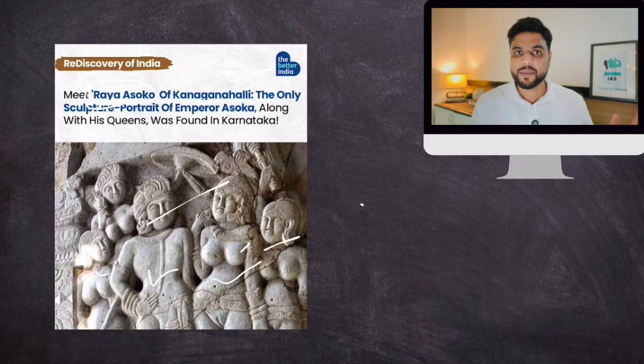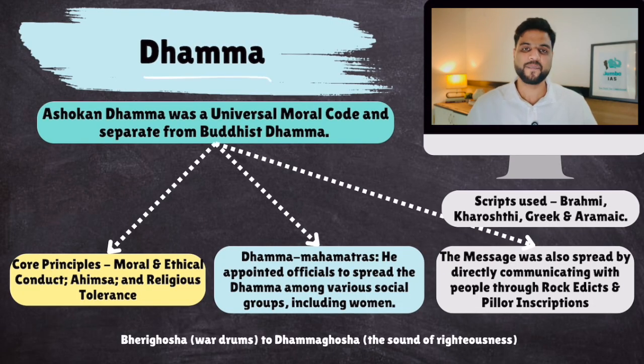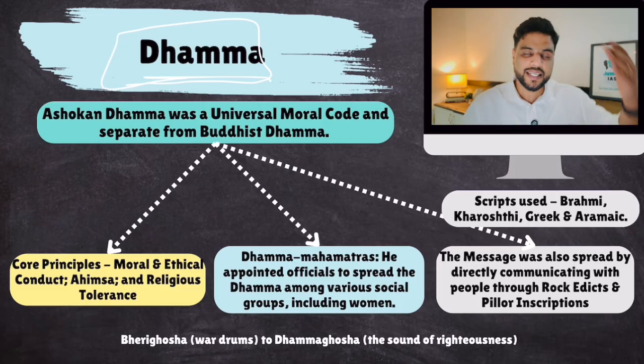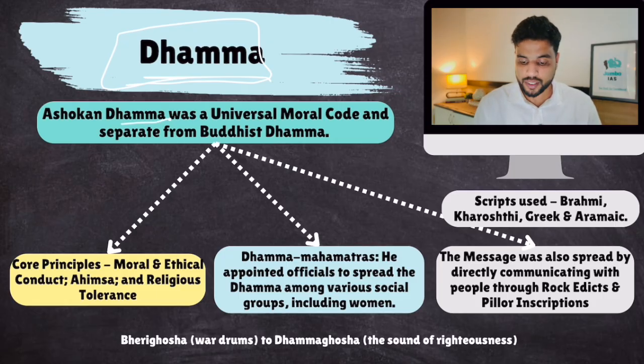Then the thing that sets him apart is Dhamma. Basically, what is Dhamma? In Buddhism, there is Dhamma, which is all the duties that a Buddhist person has to perform. Ashoka gave his own Dhamma, which was inspired from Buddhism, but it was not Buddhist Dhamma. It was a Dhamma for his citizens, like a constitution of sorts: these are your rights, these are your duties as a citizen. So his Dhamma was more secular in nature rather than religious. Ashokan Dhamma was a universal moral code that every citizen should follow, separate from Buddhist Dhamma. It was not related to religion.